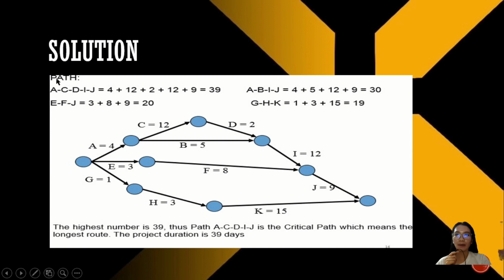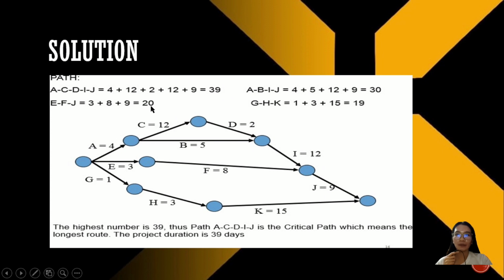At sa pagkuha naman ng path ay yung, since meron naman tayong starting at ending, meron tayong 1, 2, 3, at 4 na path. Ito ay, yung unang path ay yung simula sa activity A at hanggang activity J. So, pag-add lang natin yung expected time nila, makukuha natin sa path 1 ay 39 days.